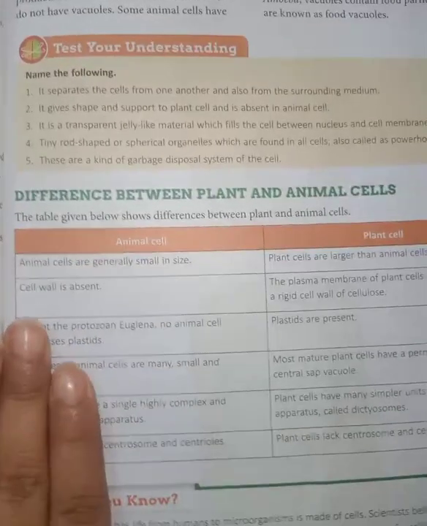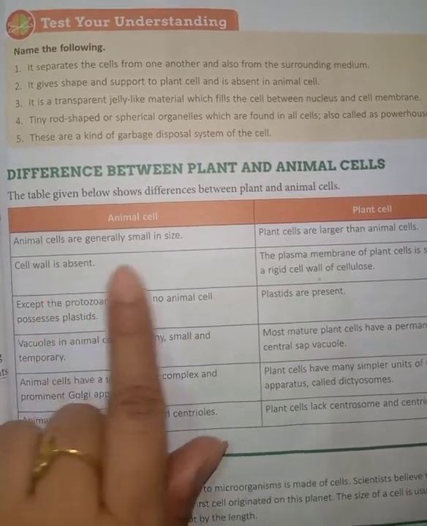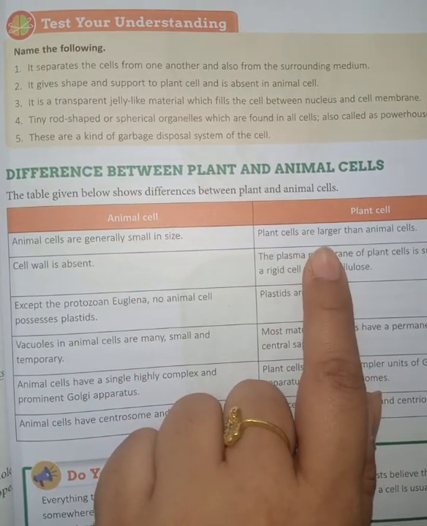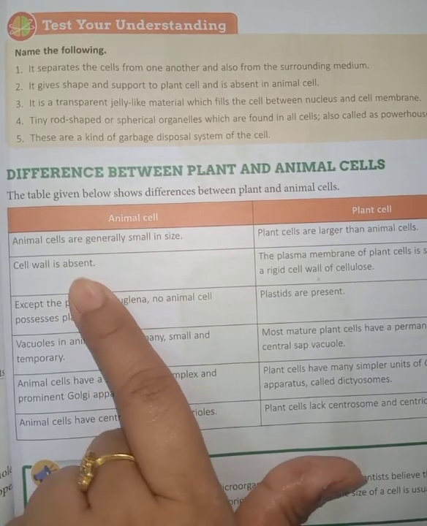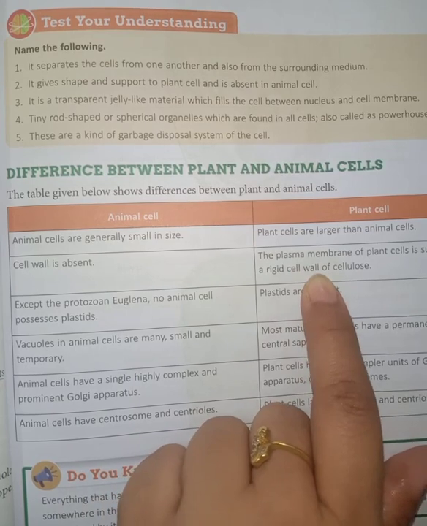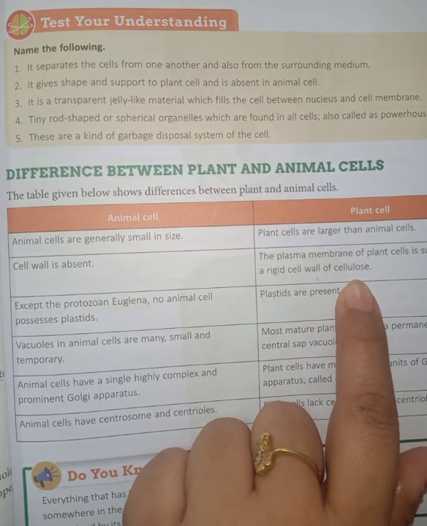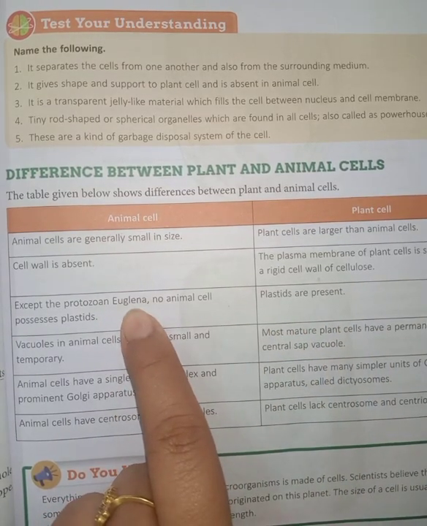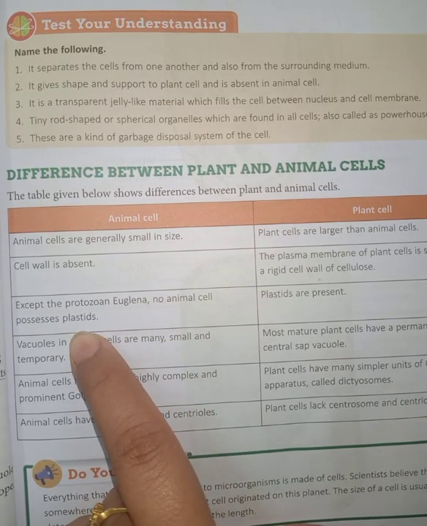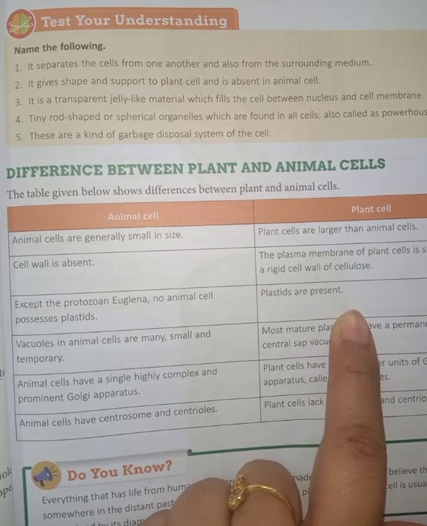Now next is the differences between plants and animals. It is again an important topic. We already discussed animal cells, they are small in size. Plant cells are larger in size because their vacuole is also bigger. Cell wall is absent in animal cells, but in this plant cell both cell wall and cell membrane are present. Very few animal cells contain plastids, meaning the coloring pigment. In plant cells, plastids are always present.